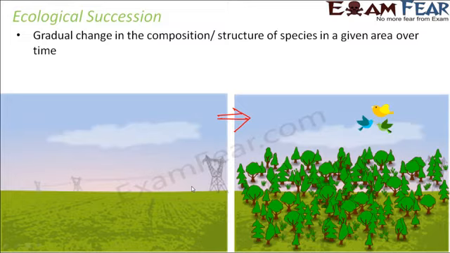When this type of change takes place, it sometimes gives rise to new ecosystems and new species. So the entire structure and everything changes. Looking at this example, something that might strike your mind is that something of this sort was also told to you while you were learning about evolution. We talked about the formation of new species from existing ones, and that is what is known as evolution. In this case also, a lot of new species might come up over a period of time, and now we are calling it succession.